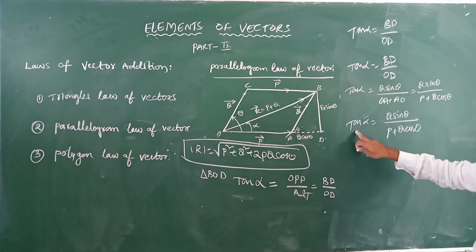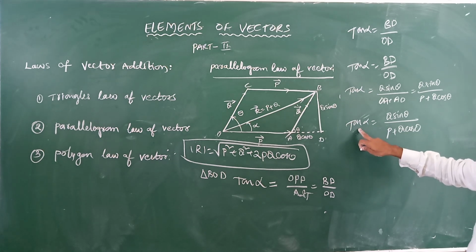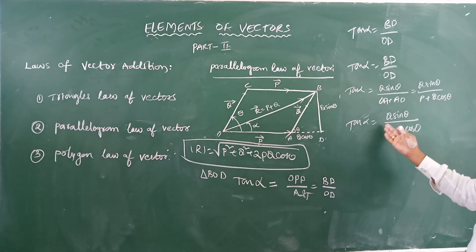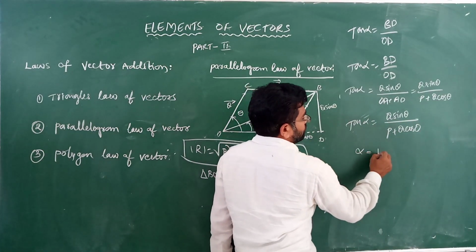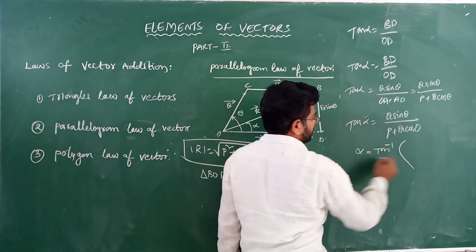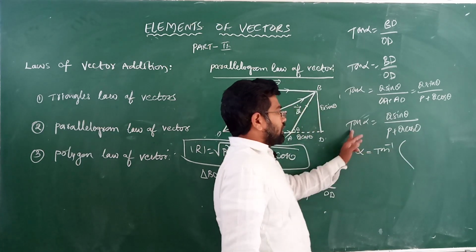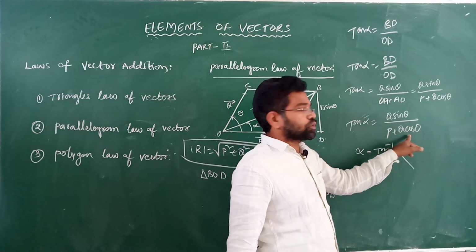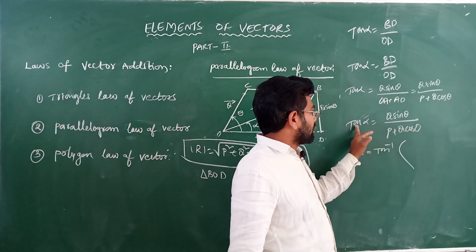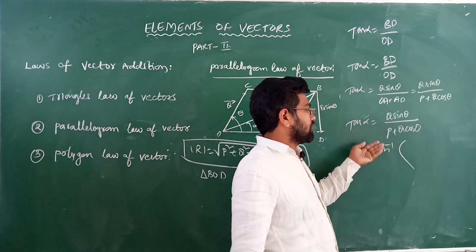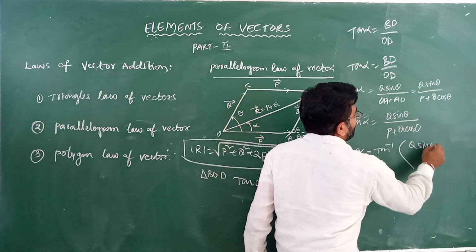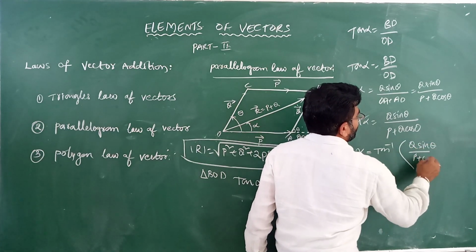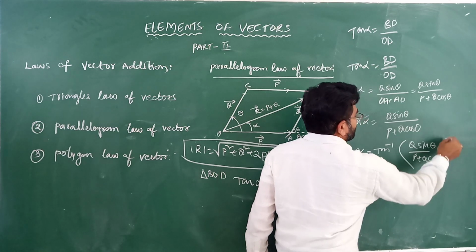So remove the tan; it becomes tan inverse. Alpha is equal to tan inverse of Q sin theta by P plus Q cos theta.